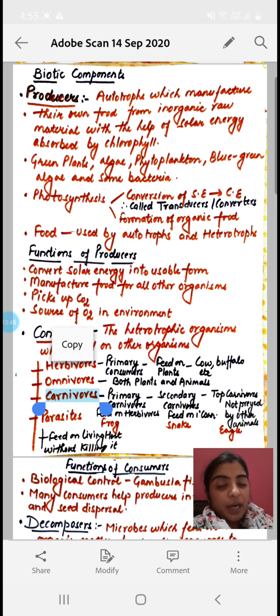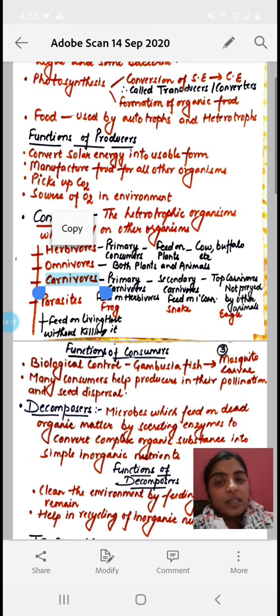Now what do the plants do? They pick up carbon dioxide. Carbon dioxide is one of the greenhouse gases which is increasing the temperature of the earth. So what do the plants do? They absorb the carbon dioxide and give out oxygen. So plants or the producers are the only source of oxygen on the earth. Clear?